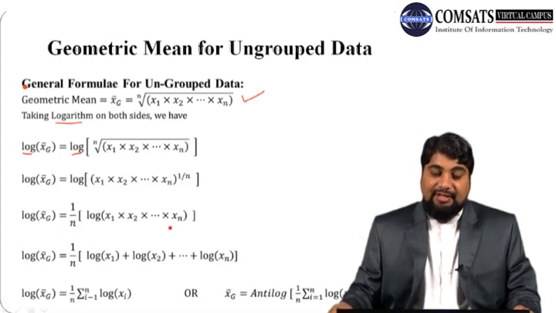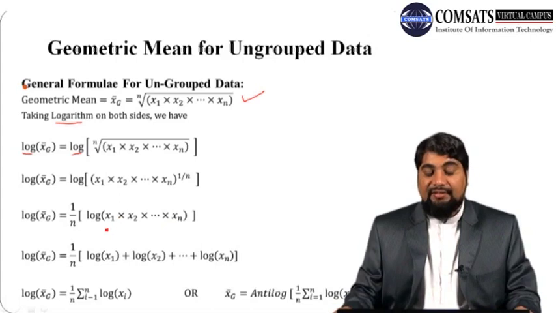Next we have another rule that the log of a product of numbers can be written as the sum of the logs of each number. So log of x1 cross x2 and so on xn, we can write as log of x1 plus log of x2 and so on, plus log of xn.